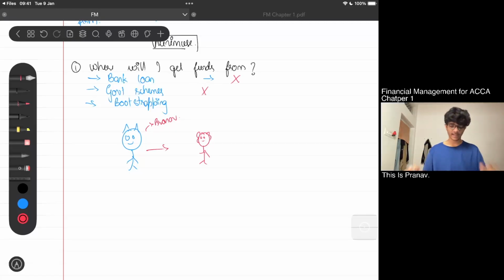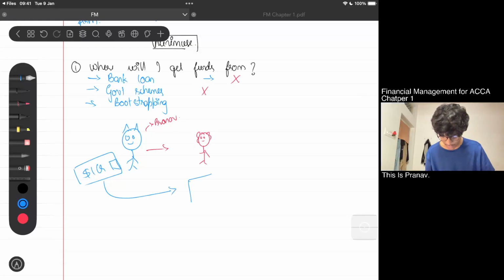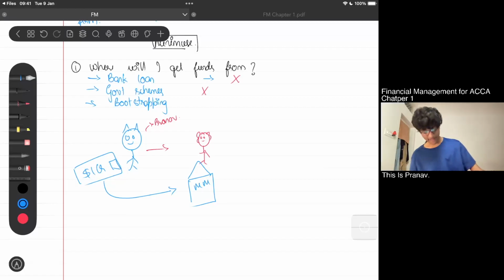So I ignore this, and I have something called bootstrapping, that is money out of my pocket. If I already have 1 crore rupees with me, why can't I invest it myself? I can directly put it into the business. So what will I be doing? I'll take the money from my pocket, 1 crore, and I'll put it into my business called Mini Muse. It's as simple as that.